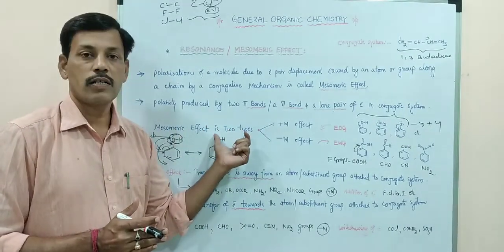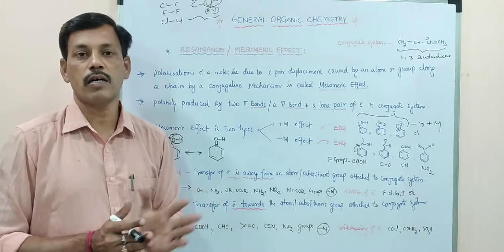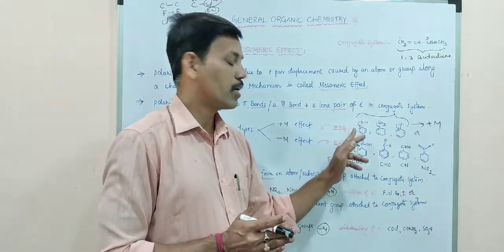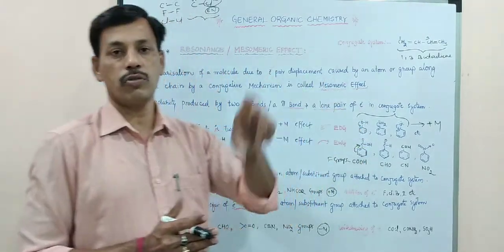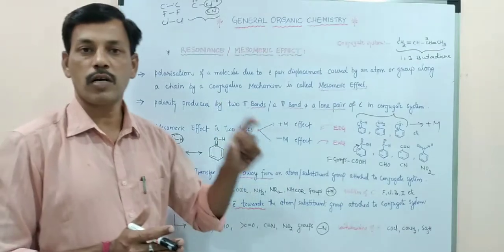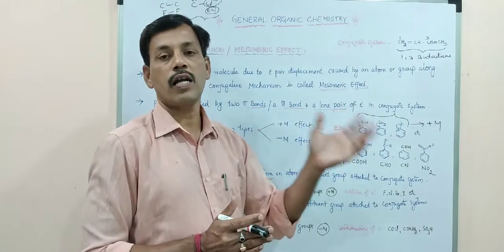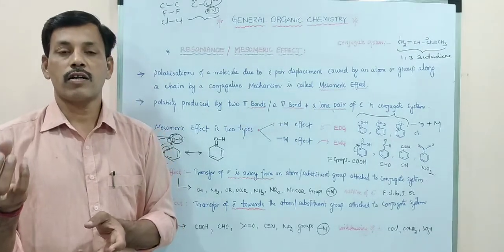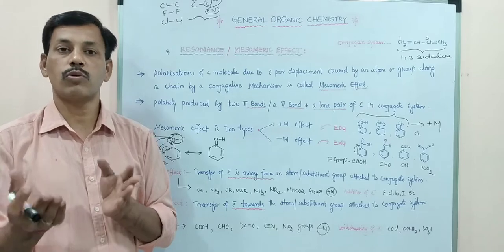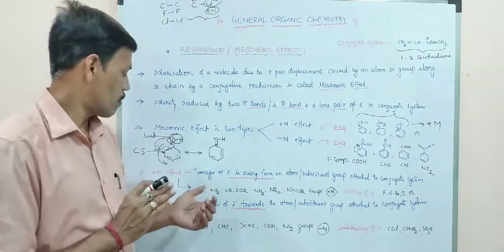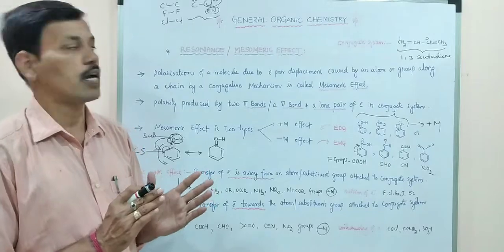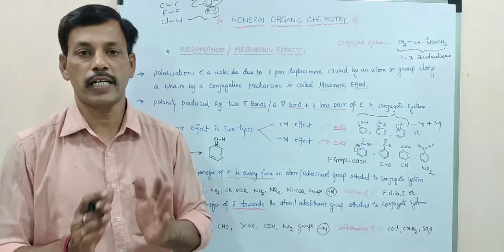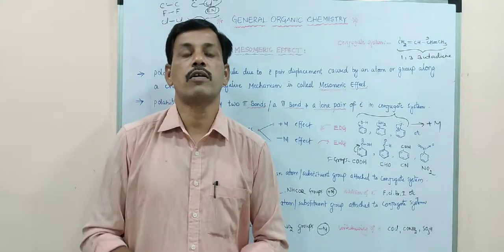In mesomeric effect, plus M and minus M effects are observed. Plus M effect is due to electron donating groups of a substituent to a conjugate system. Minus M effect is observed due to electron withdrawing groups, where electrons are accepted from a conjugate system towards the substituent. This type of effect is called minus M effect. This is a very simple concept you have to understand and practice well, because this is a very important topic.